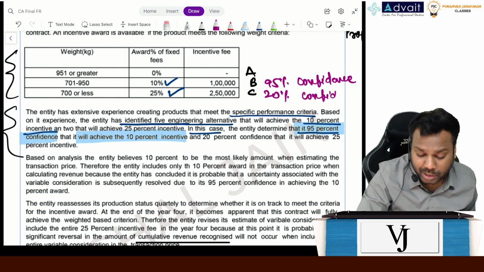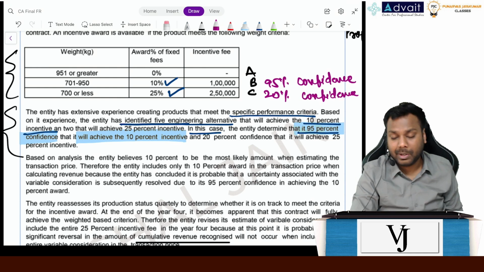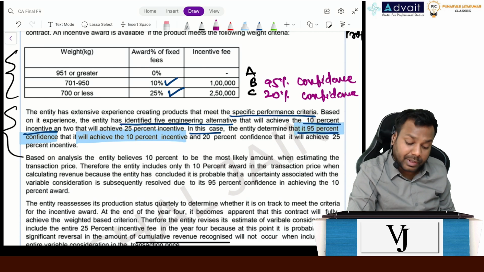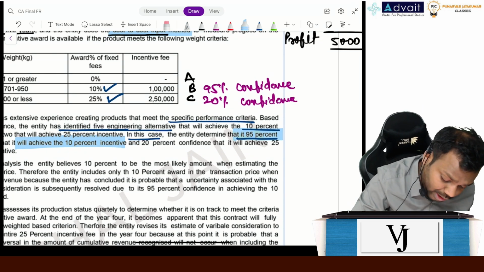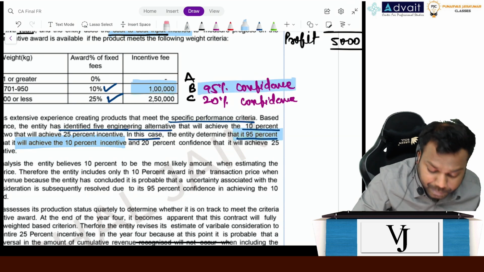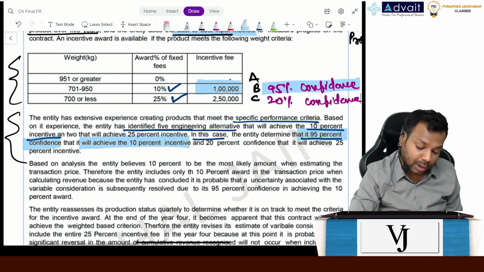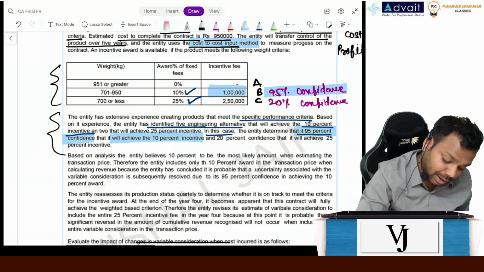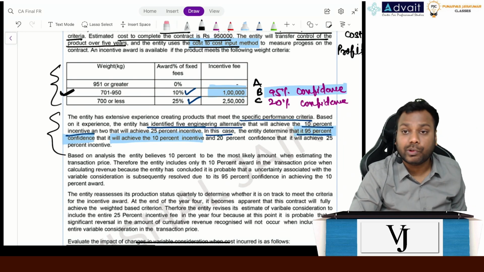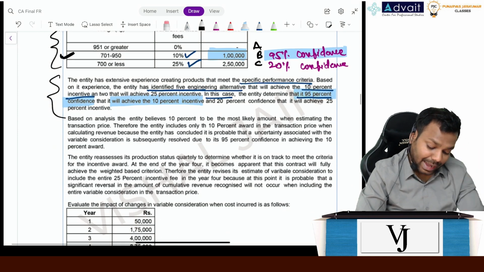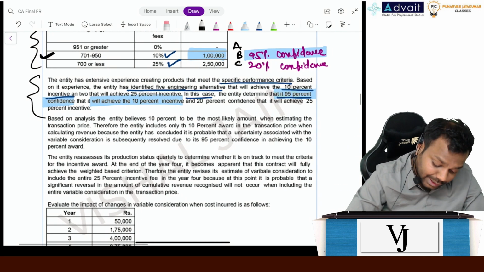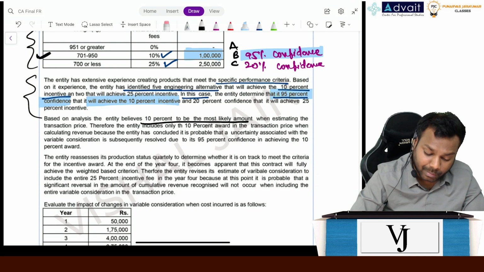Now tell me, which method will you apply? Most likely method or expected value method? Most likely. Why? Because this amount is most likely, with 95% confidence, right? So we will take this amount by using the most likely method. Clear till here, everyone?